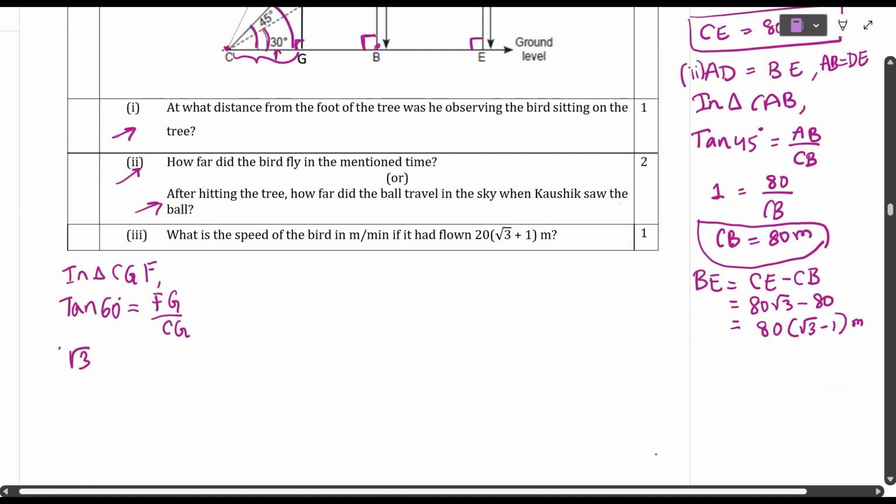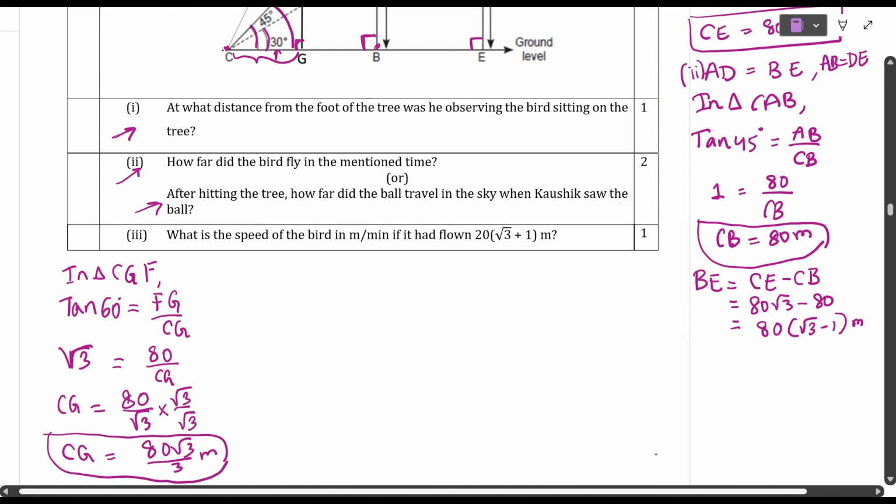So root 3 is equal to FG, the same height of the tree, that is 80, by CG. Do cross multiplication, we will get 80 by root 3. In order to solve, multiply both numerator and denominator by root 3, students. So CG will be equal to 80 root 3 by 3 meters. Understood?